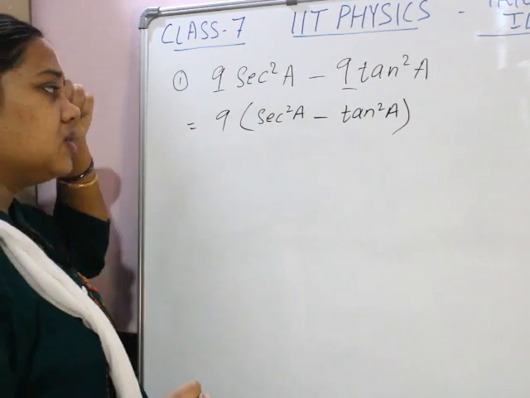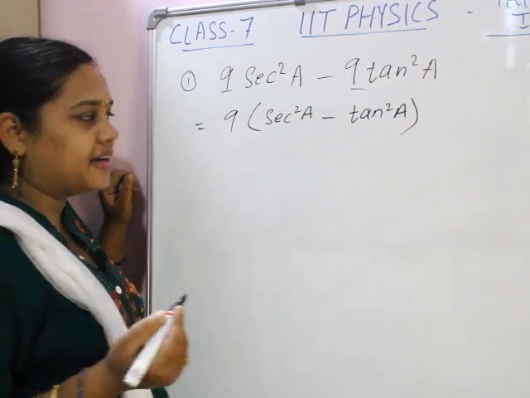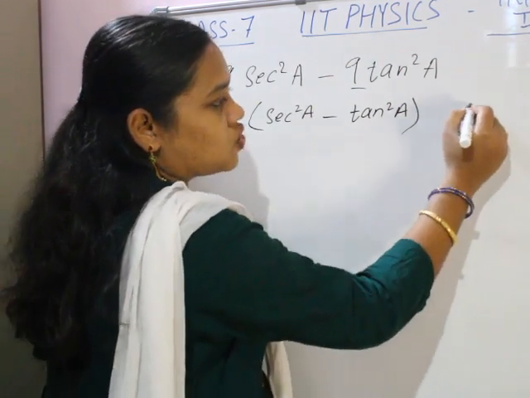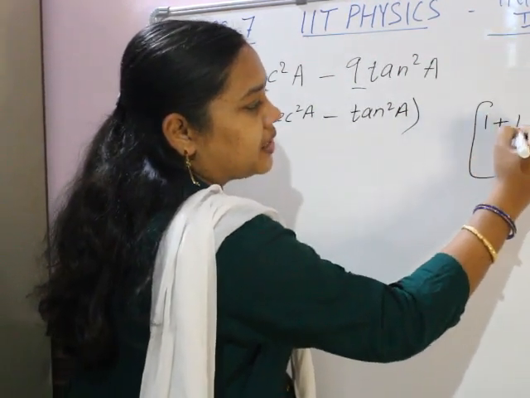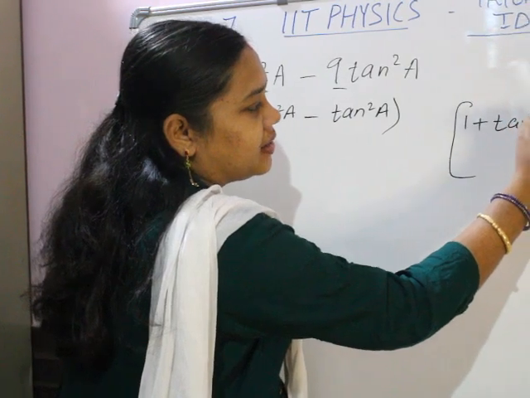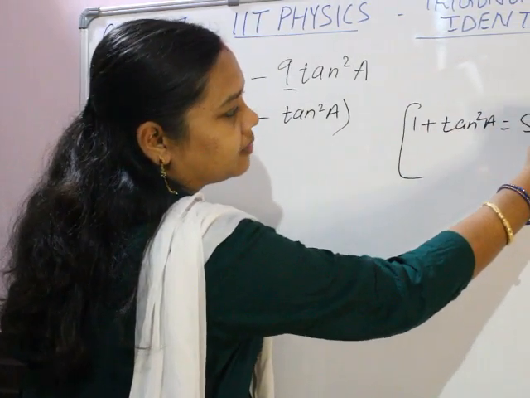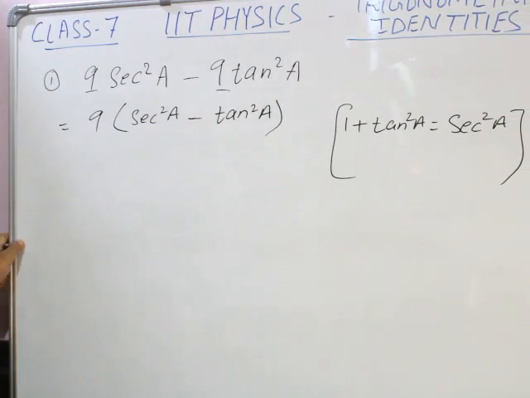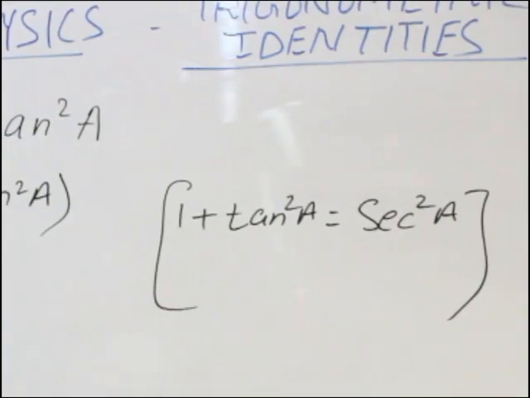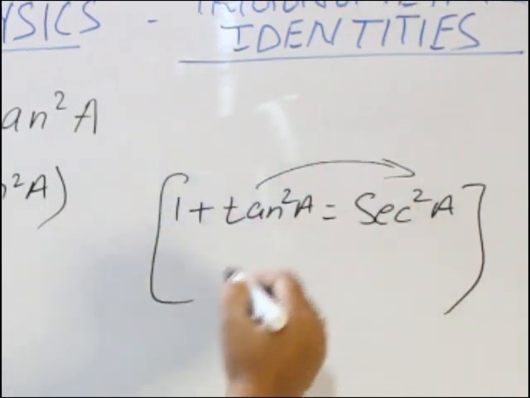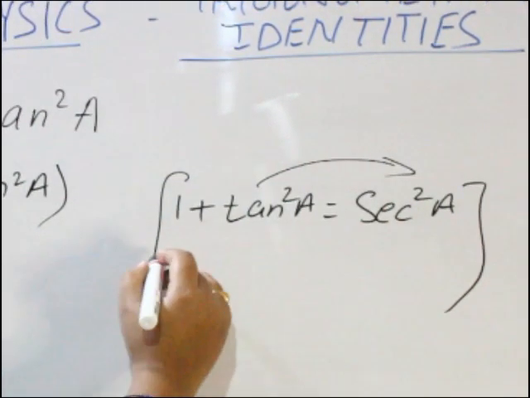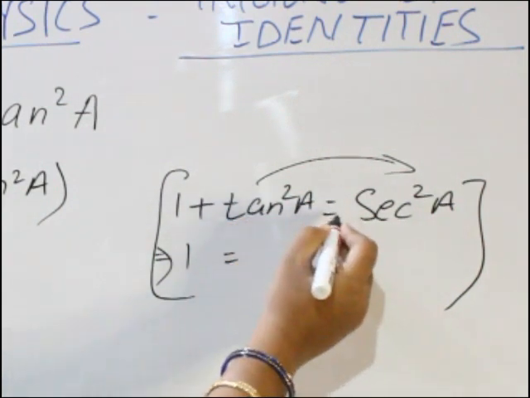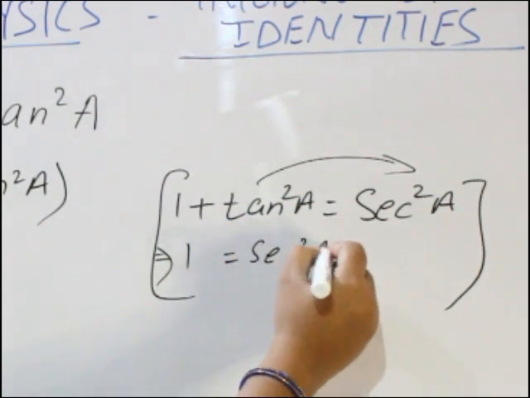Now children, one important trigonometric identity I explained to you: 1 plus tan square a is equal to sec square a. Is it or not? Now if we shift tan square a to that side, it becomes minus tan square a.